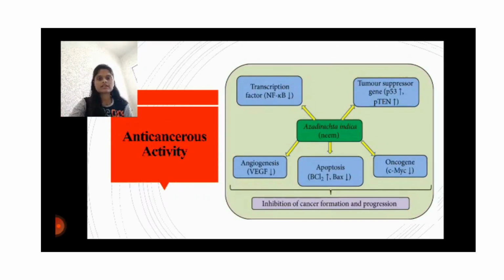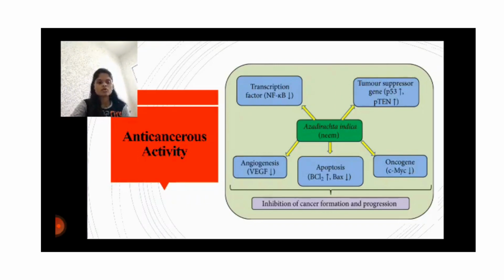Neem shows anti-cancerous activity through the transcription of tumor suppressor genes. Among tumor suppressor genes, P53 acts as a tumor suppressor gene. Oncogene, apoptosis, and angiogenesis pathways cause the inhibition of cancer formation and progression. Cancer is a multifactorial disease and a major problem worldwide. The alteration of genetic pathways plays an important role in the development and progression of cancer. Earlier studies say that plants and their active constituents have an inhibitory effect on the growth of malignant cells via cell proliferation, tumor suppressor genes, and various other molecular pathways.